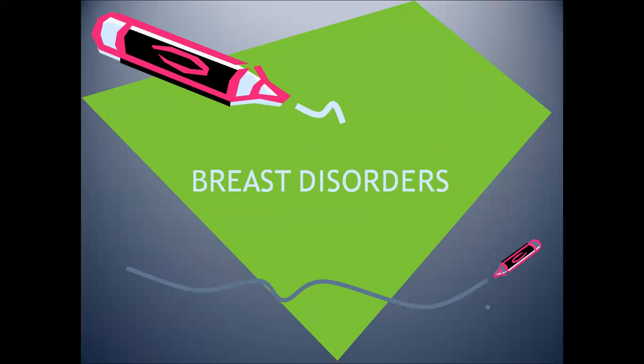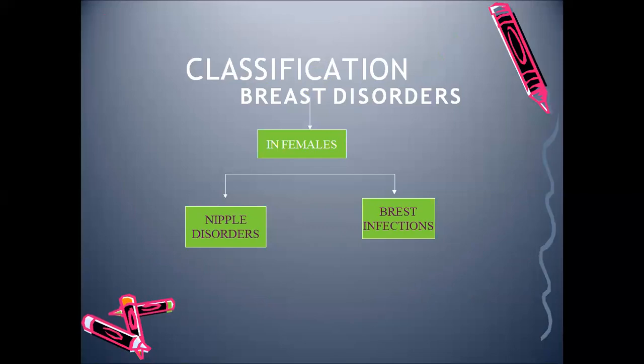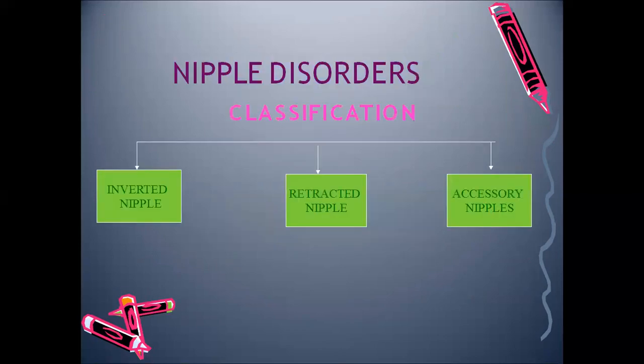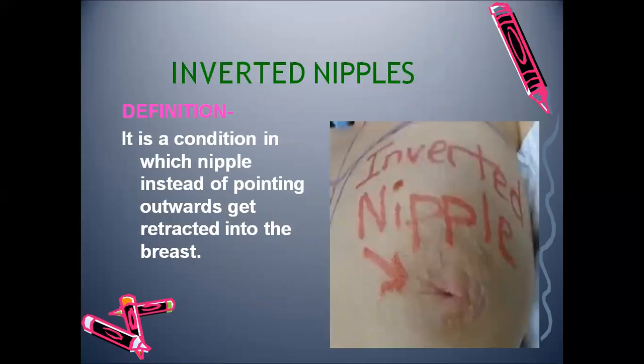Now we will see the breast disorders. The breast disorders in females are classified as nipple disorders and breast infection. In nipple disorders, there are inverted nipple, retracted nipple, and accessory nipples. I think you all are aware of these terms. First one is inverted nipple. Here, instead of pointing outwards, the nipple is retracted into the breast. So the nipple is not erect.